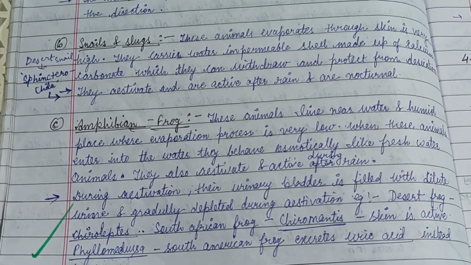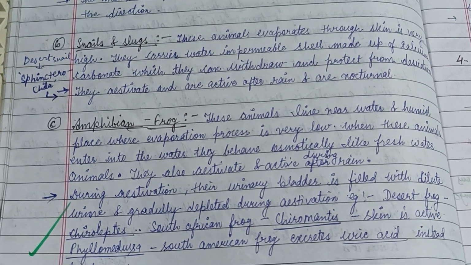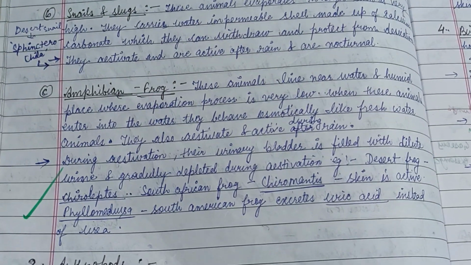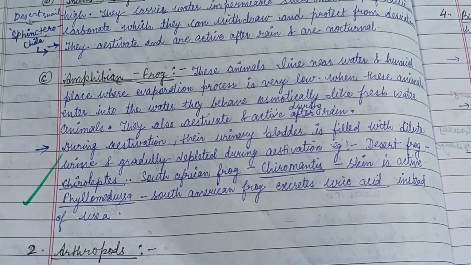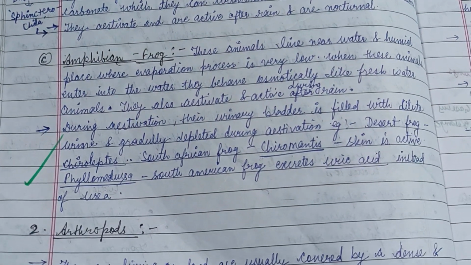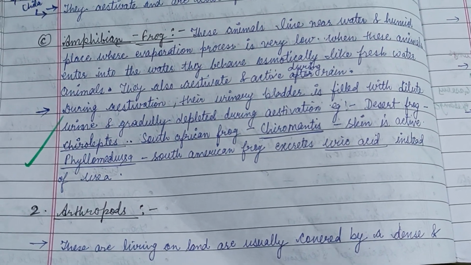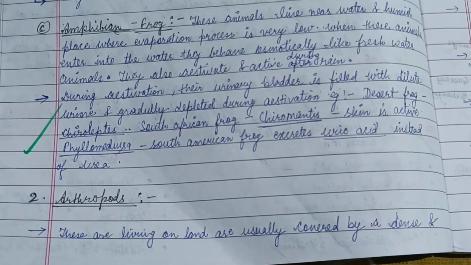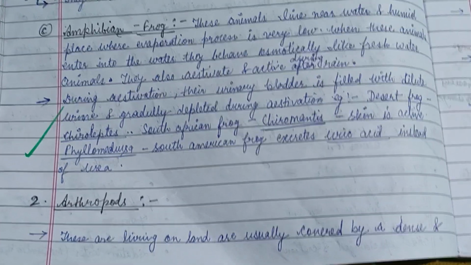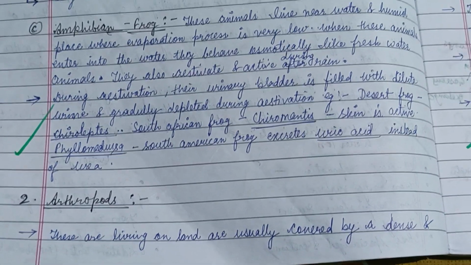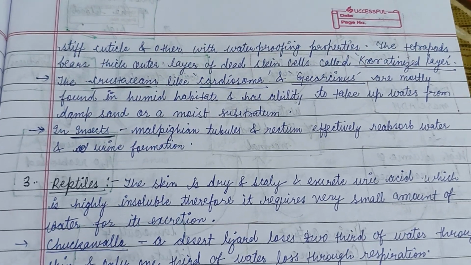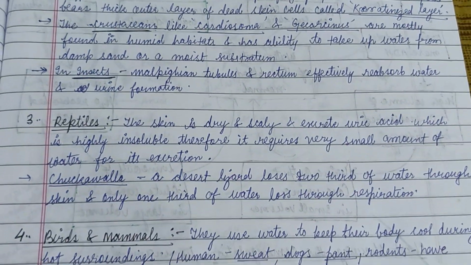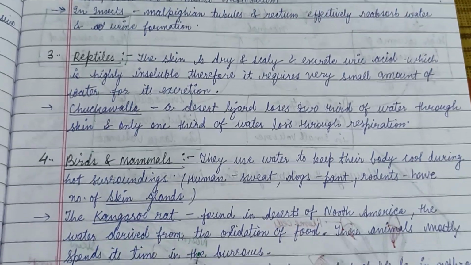The desert snail, also known as Sphincterochila, and the amphibian frog also respire through the skin. The Chiromantis skin is active. Phyllomedusa, the American frog, excretes uric acid instead of urea, and arthropods also respire through the skin. So these are examples of moist-skinned animals.